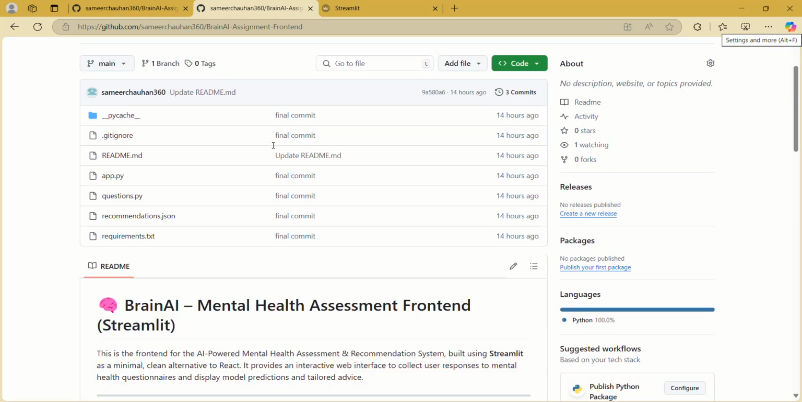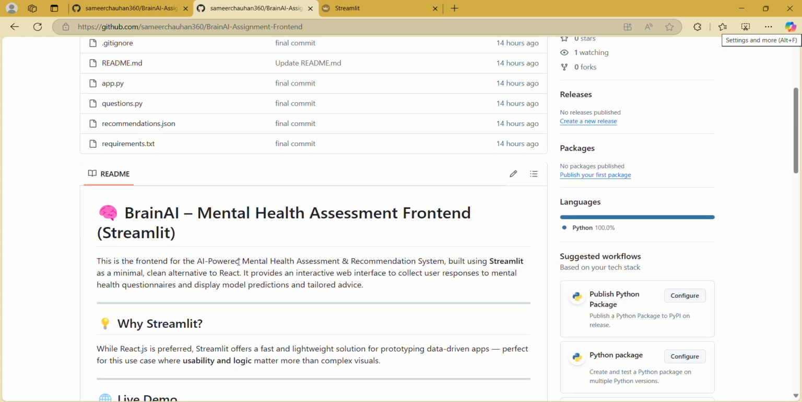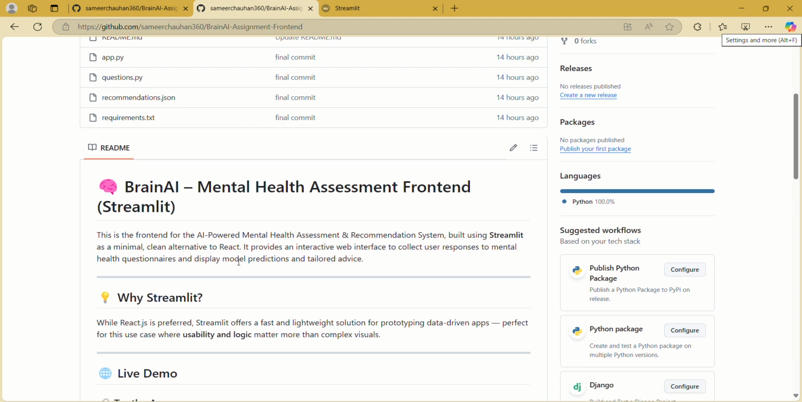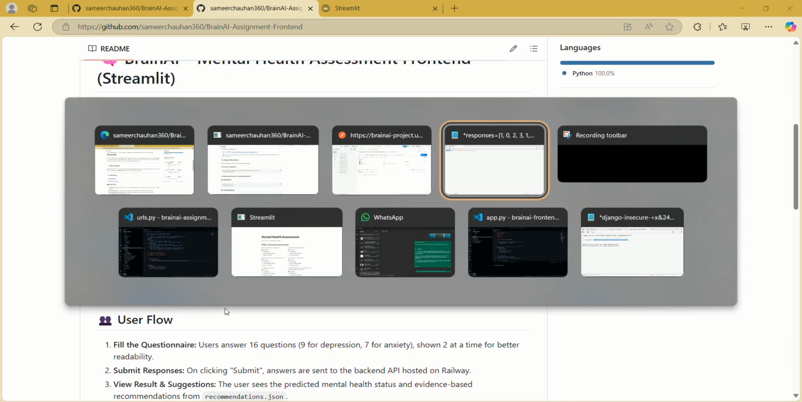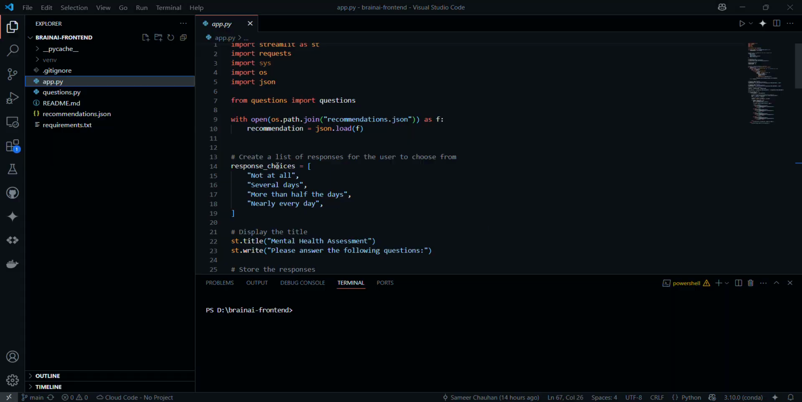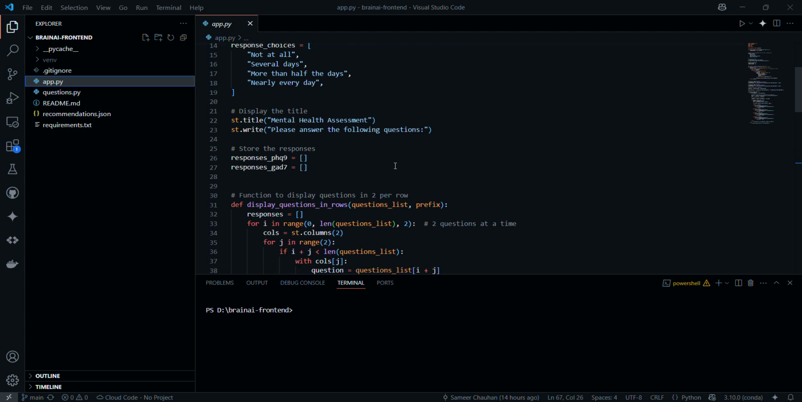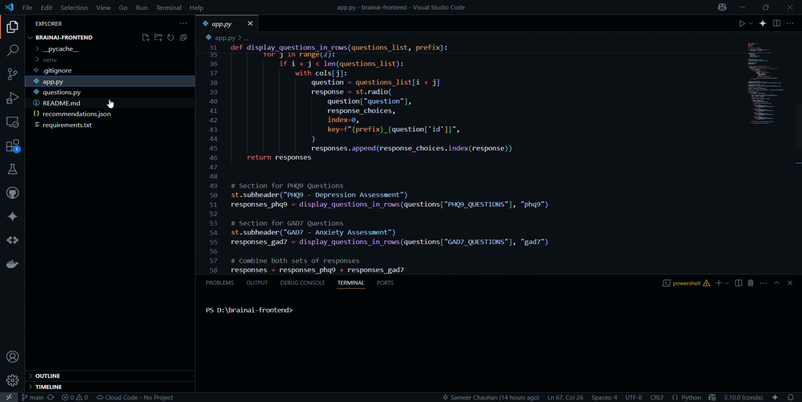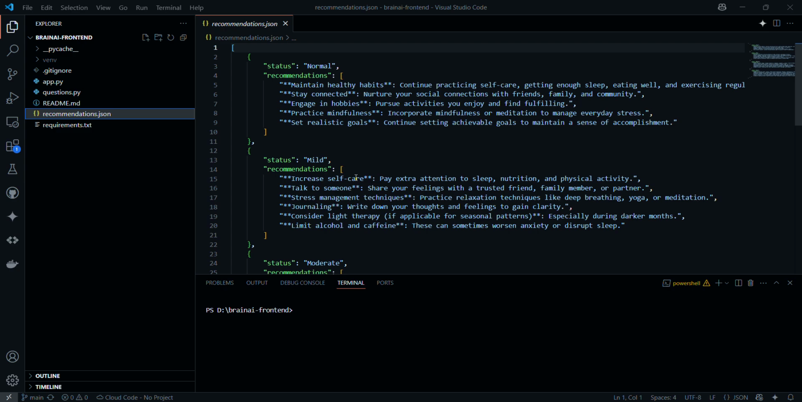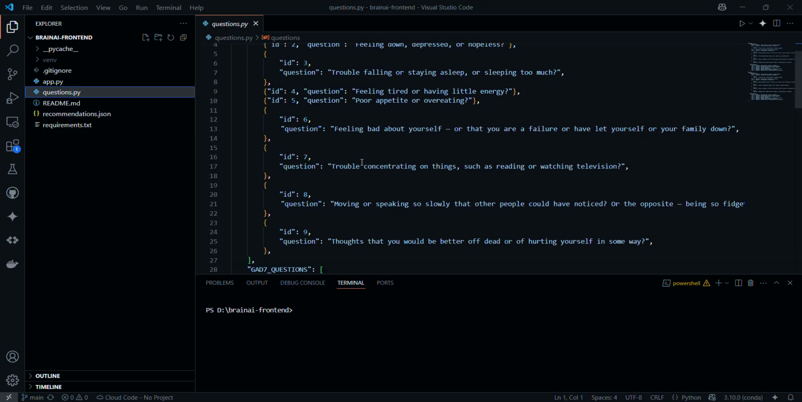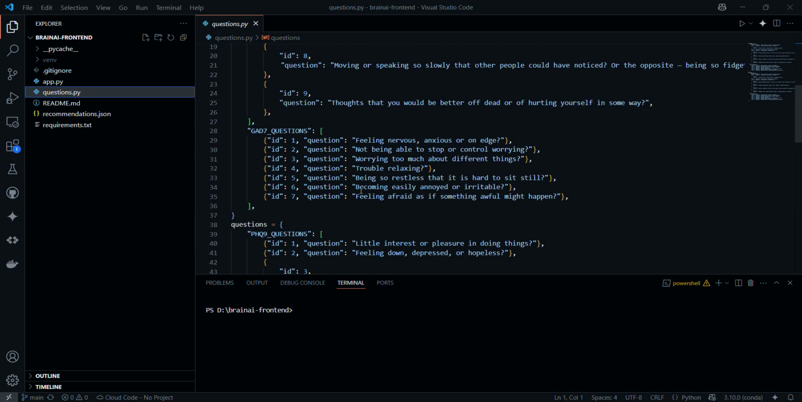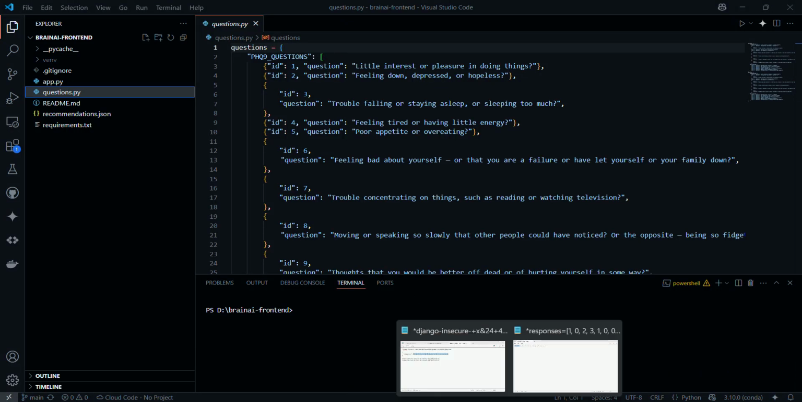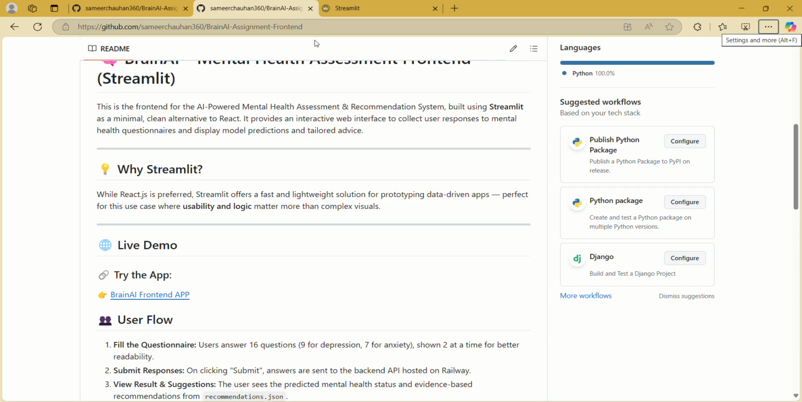Now moving toward the front end part of the project. For the front end, we are using the Streamlit framework in order to create the UI of the project. For that, this is the file. So in order to create the UI, here is a recommendation based on the condition, and here is a list of the questions. It was deployed on Render, which we get from here.